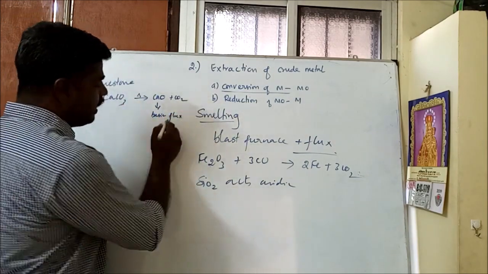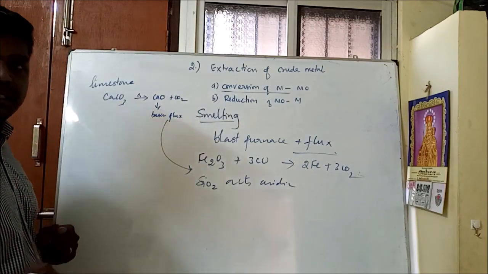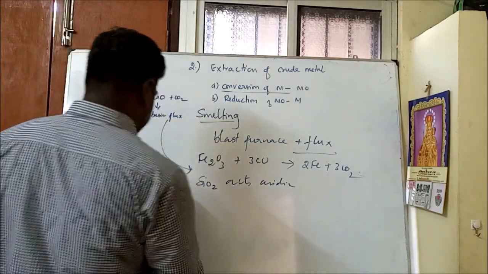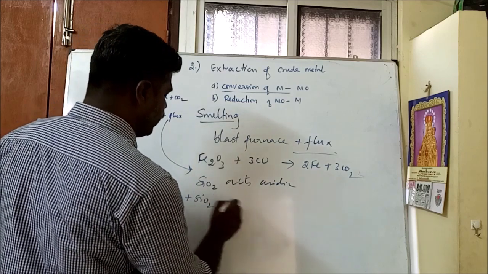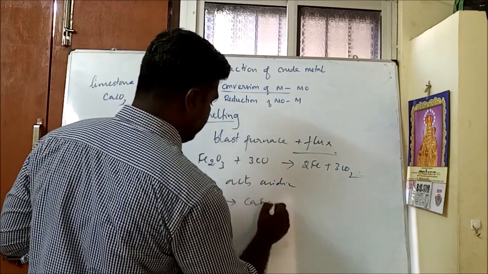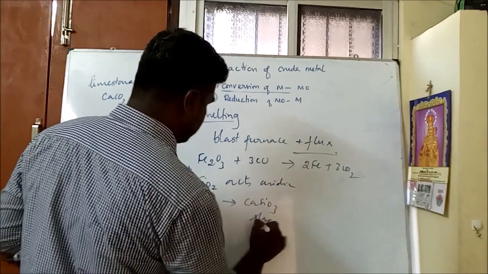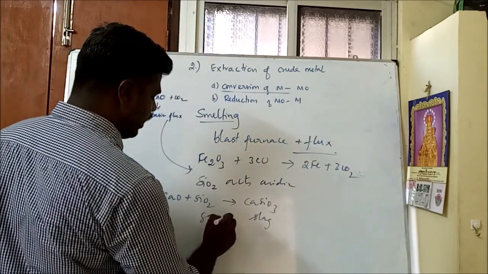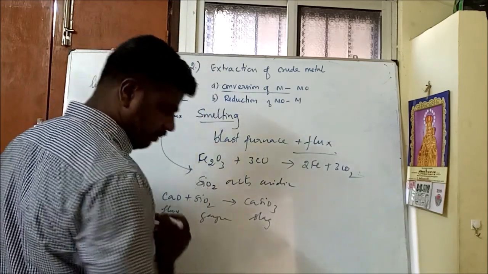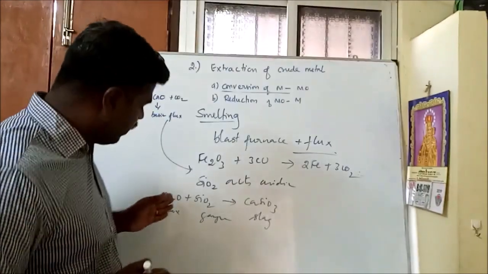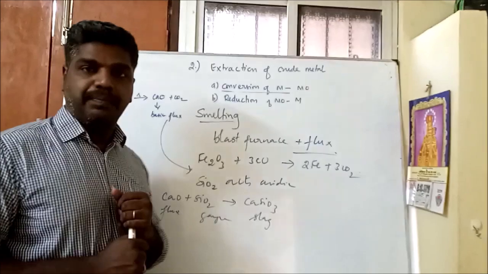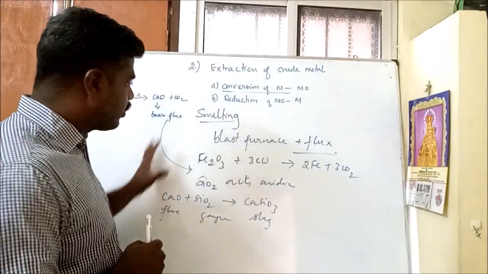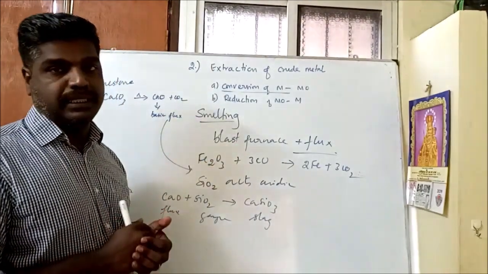This basic flux reacts with the acidic silica: CaO plus SiO2 gives CaSiO3. This we call slag. This is called gangue. This is called flux. So the basic flux reacts with the acidic gangue forming a slag. This reaction also takes place in a blast furnace.